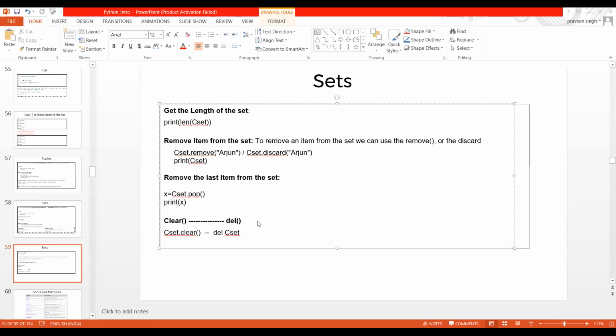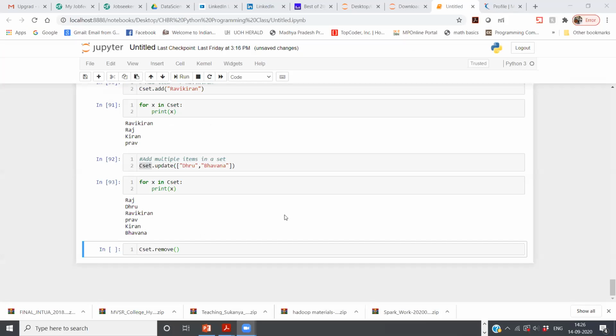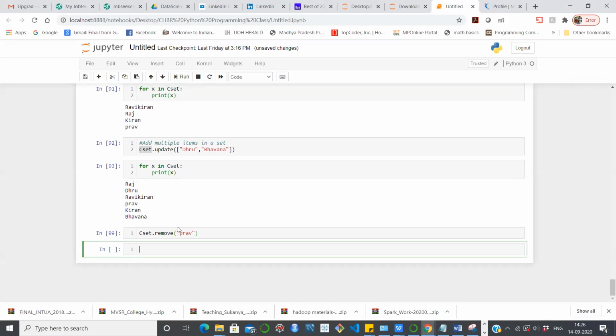So let me share the screen of Jupyter Notebook, and here I wanted to remove my name, let's say. I have just mentioned my name here. Let me remove this. Yeah, it got removed. Now I can print and see what values are present here.